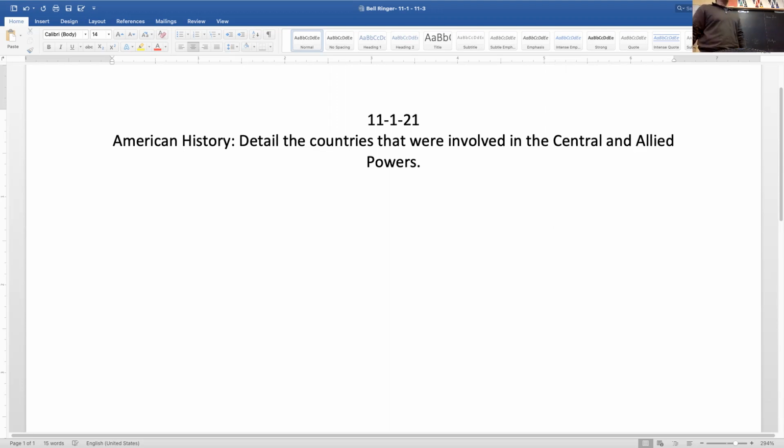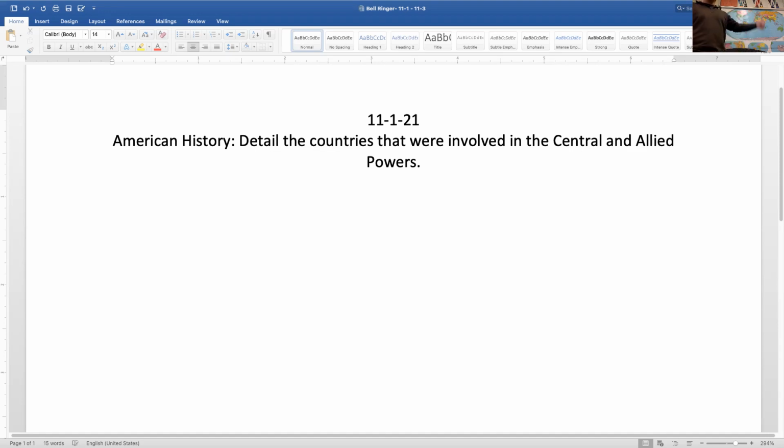Same thing with the Ottoman Empire, right? The Ottoman Empire, modern day Turkey. Okay, down here, guys. Right, the Mediterranean, so modern day Turkey, they're a declining power as well. So they weren't really that industrialized. They were at one time a strong empire, but not so much anymore. So their goal is to try to become relevant again and join the side of Germany, right? So Ottoman Empire, Austria-Hungary, and Germany. Those are the three main powers I'd like you to know for the Central powers.